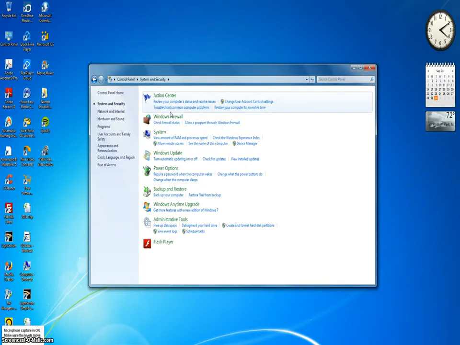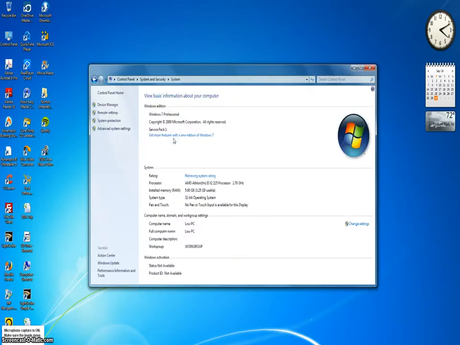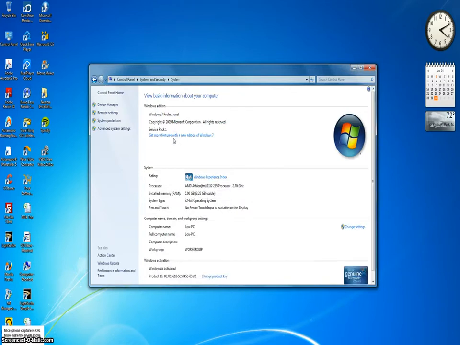In the System and Security window, go down to the System choice and click on View Amount of RAM and Processor Speed. Notice that here, this system type is a 32-bit operating system. That will be an important consideration when we download PSPP.